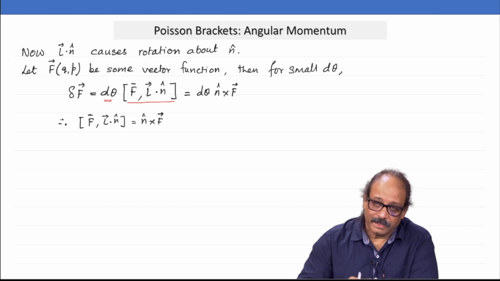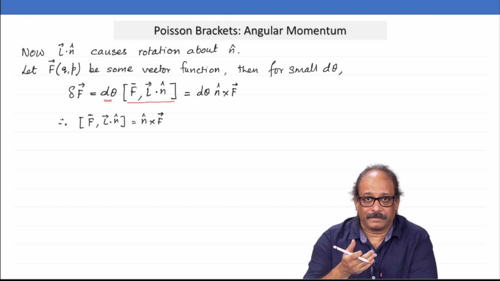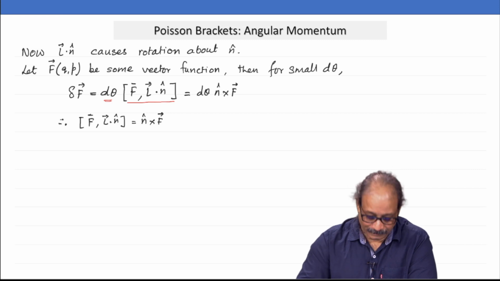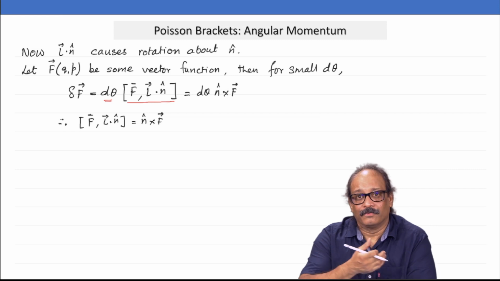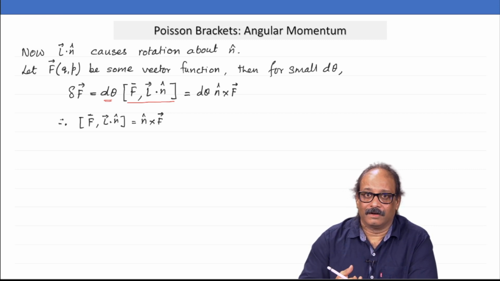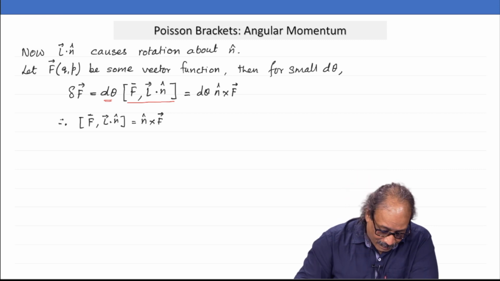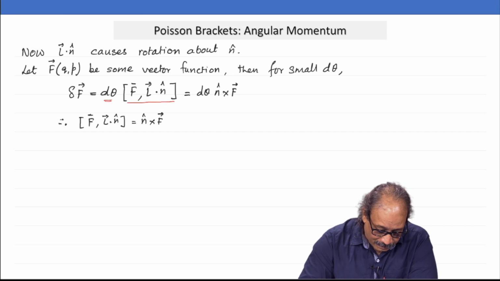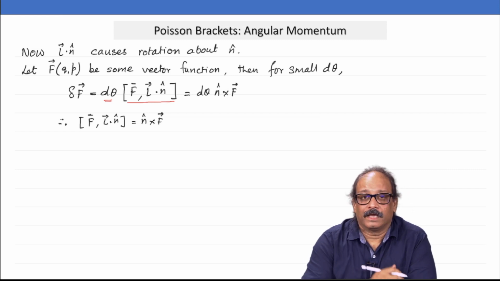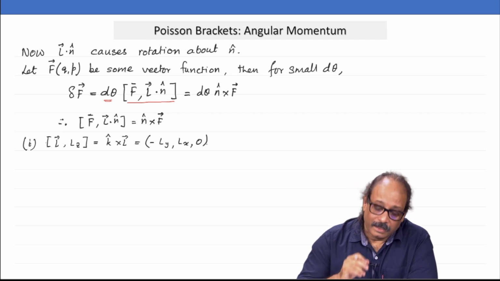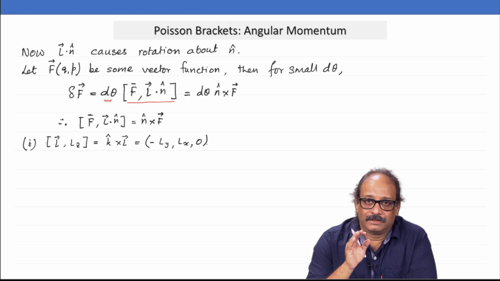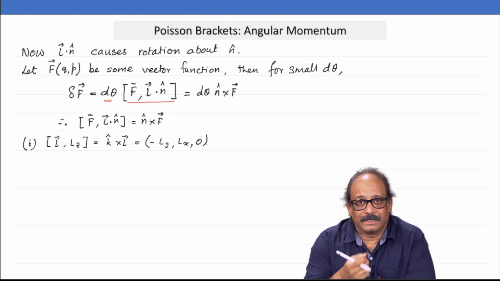Fine. Now we can look at all the other Poisson brackets that L generates, or the Poisson bracket of other quantities with the L vector, and you see f Poisson bracket with L dot n cap is n cross f. In the first go, I will choose for f vector the L vector itself.